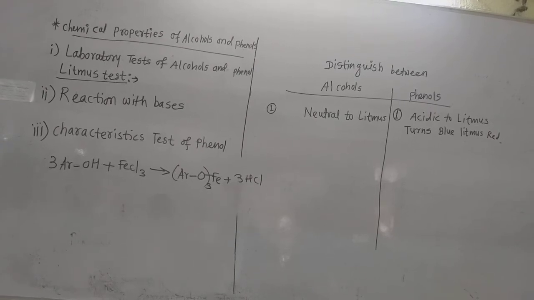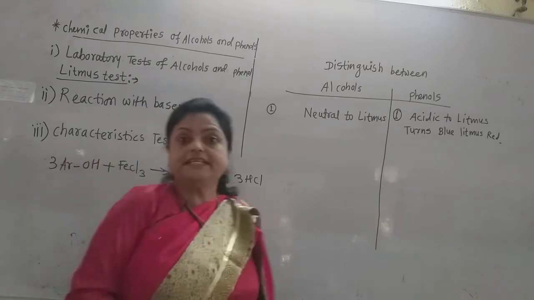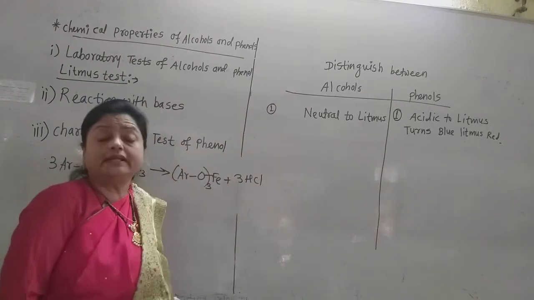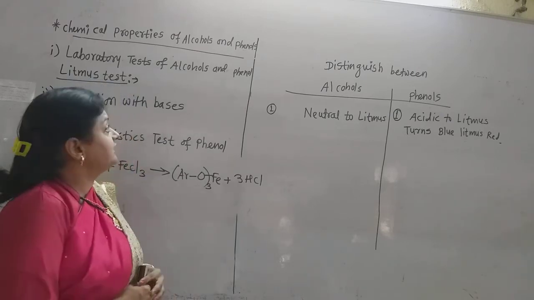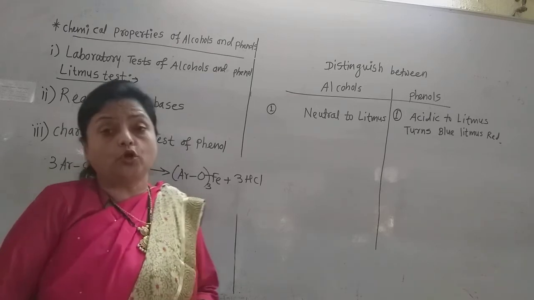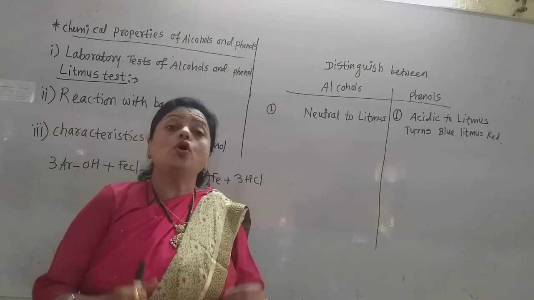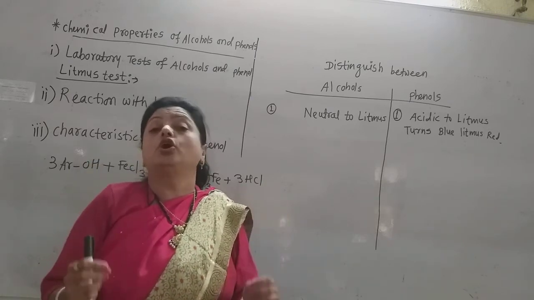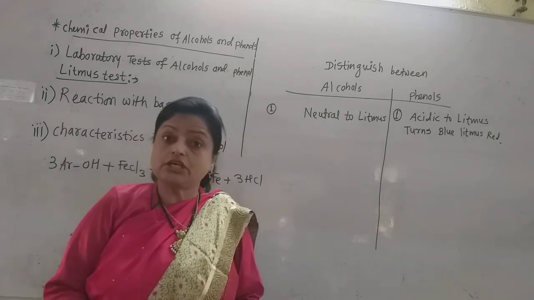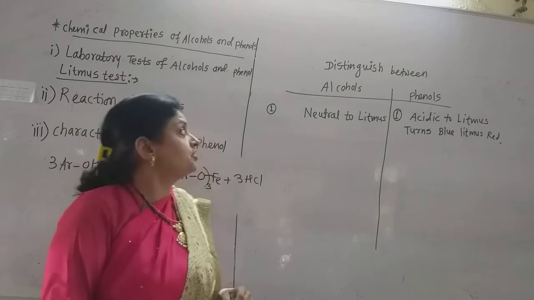Now come to the chemical properties of these alcohols and phenols. Now the first chemical property is about the laboratory test of alcohols and phenols. If we take the test of alcohols with litmus paper, then alcohol does not change the color of any litmus paper, blue or red. That means alcohols are neutral. Alcohols are neutral in nature.